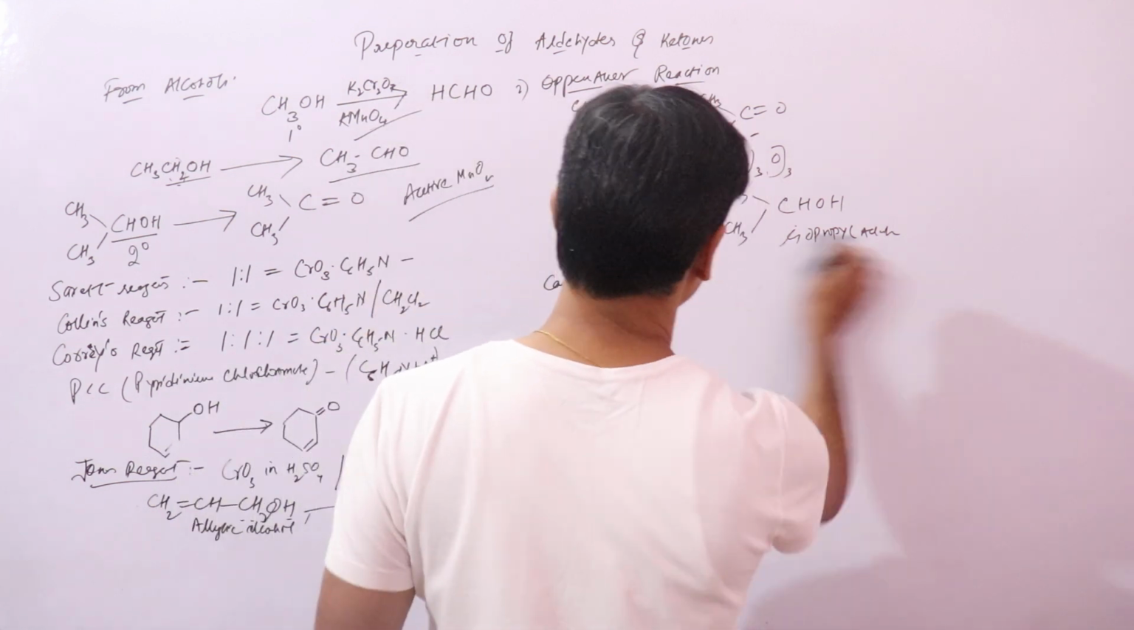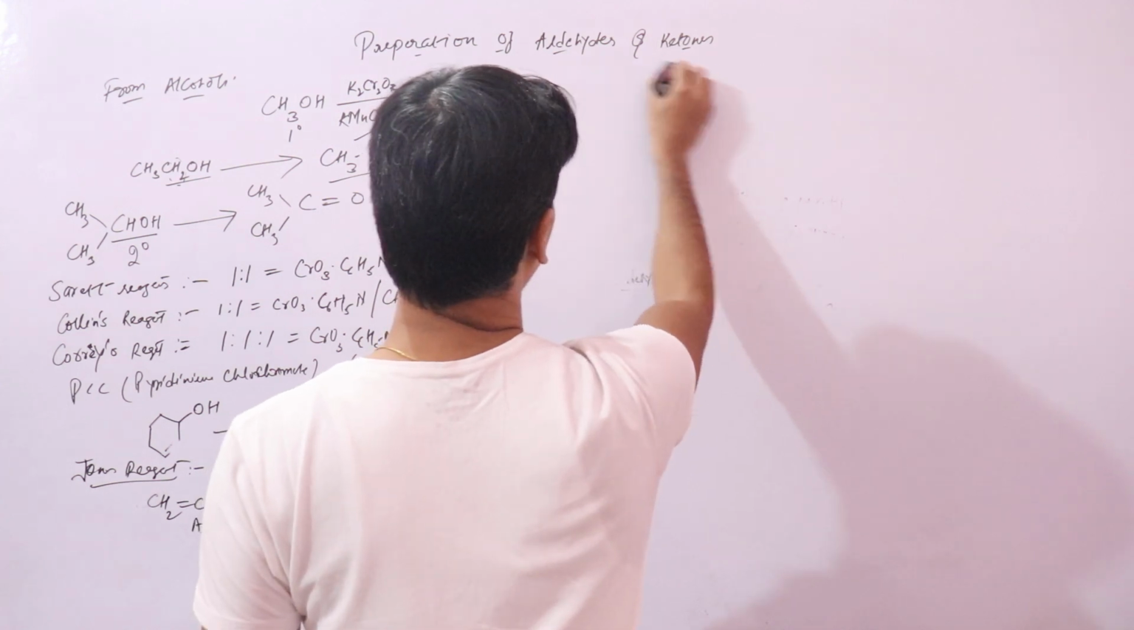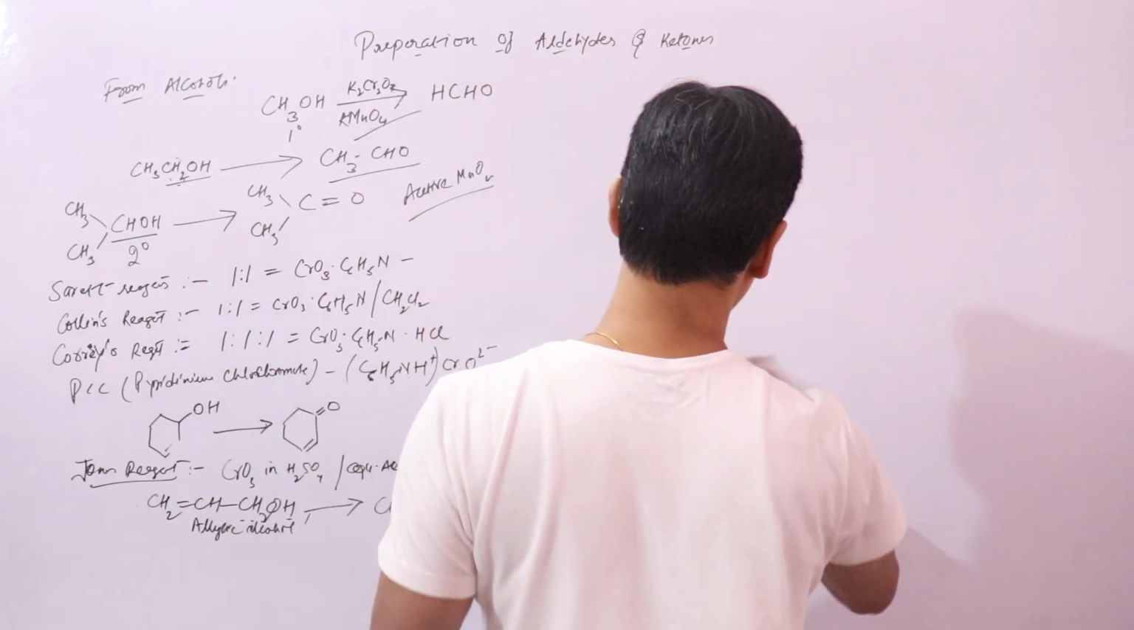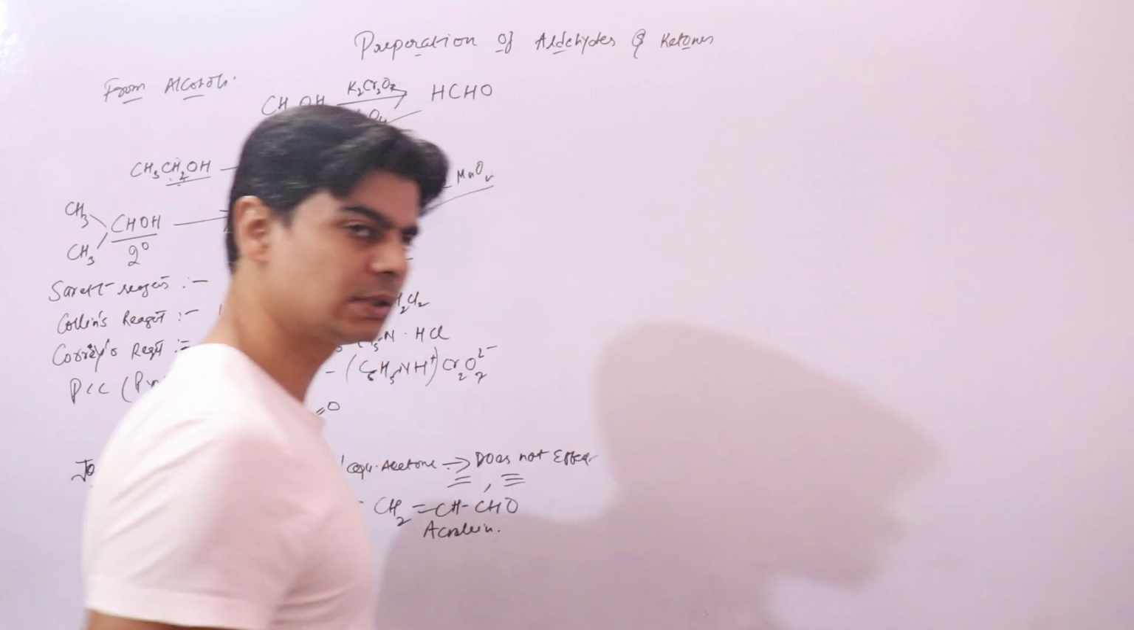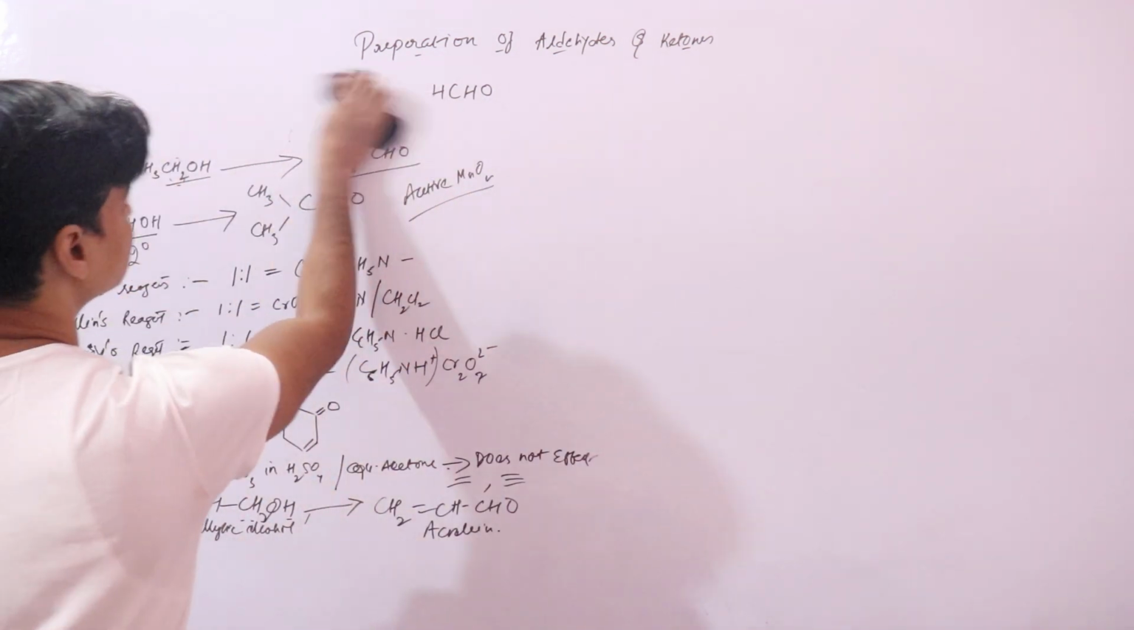Right, let me just rub this off first, then we'll look into the reactions. Just remember the Oppenauer reaction and catalytic dehydrogenation. Then you have all these reagents. Just remember the names of these reagents. These are important.